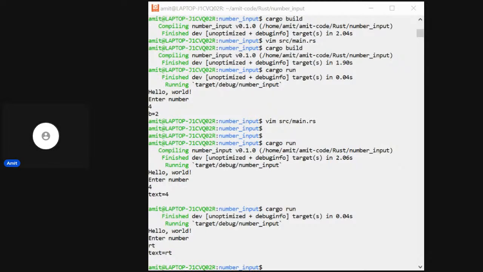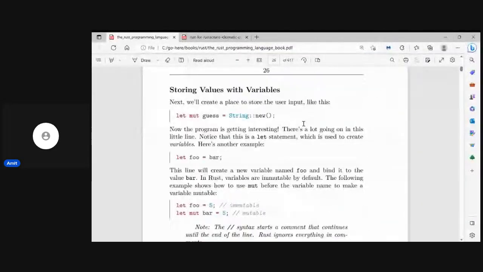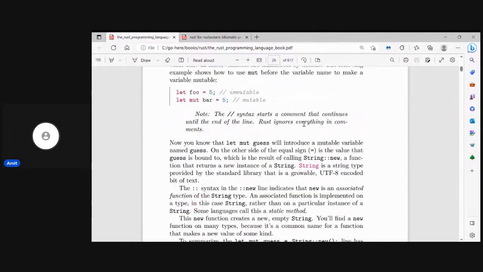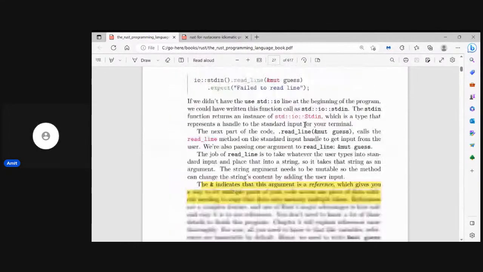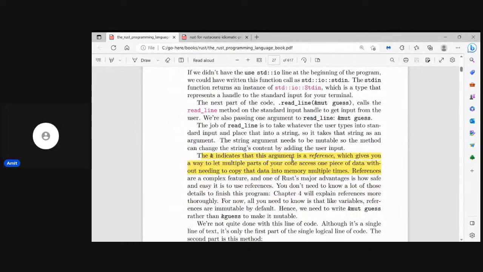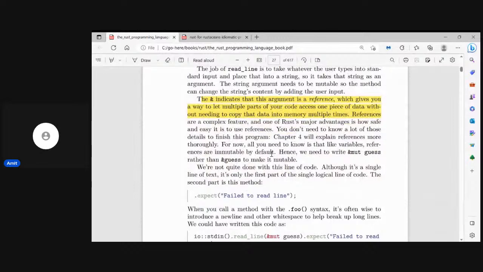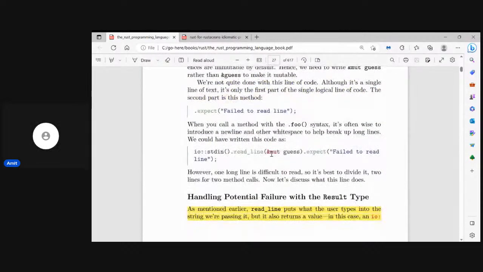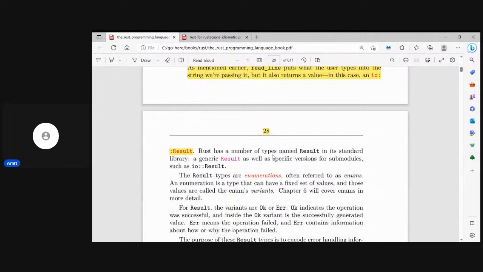And we'll continue. Maybe let me open the book again. So basically, this expect crashes the program or makes the program die whenever we have something wrong, and provides a meaningful message if we have something good.